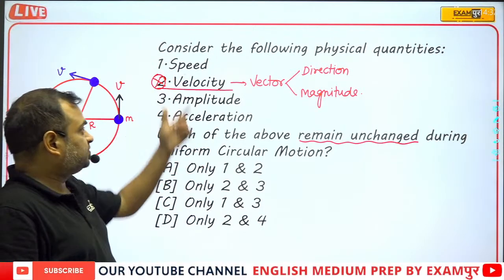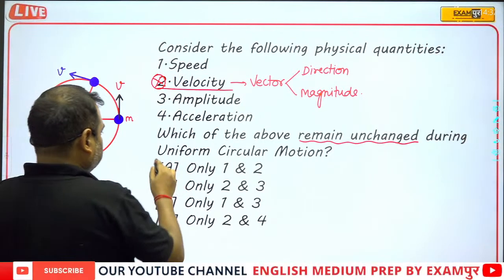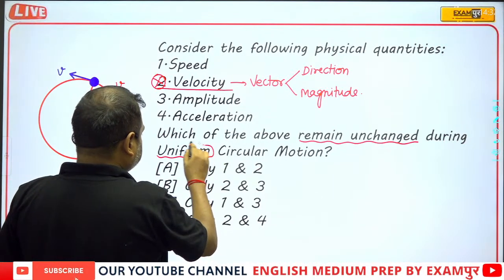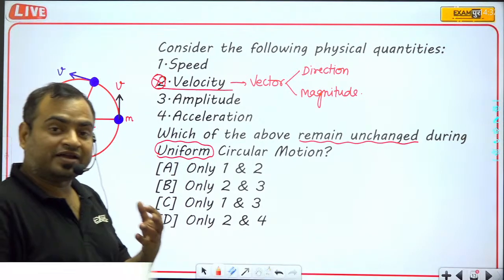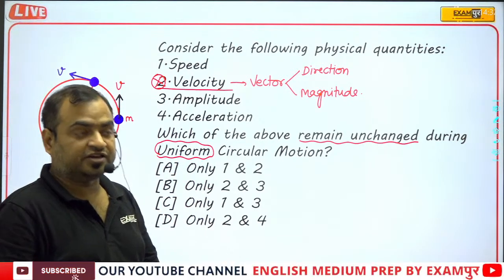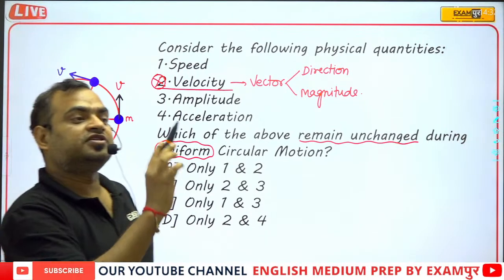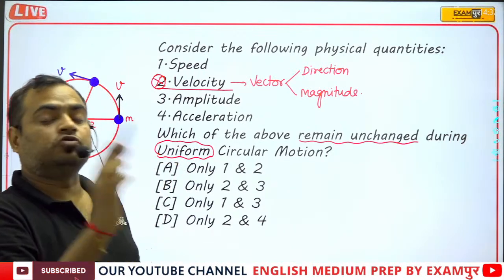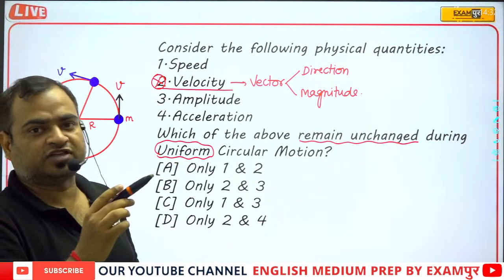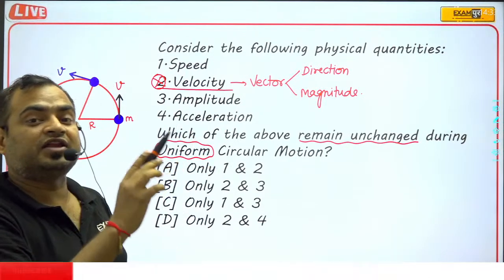But the speed, actually, whenever we are talking about uniform circular motion, it means the magnitude of the velocity remains constant. It means if a body is moving on a circular path, and this body is completing two revolutions in 1 second, then obviously it will keep on moving like this.